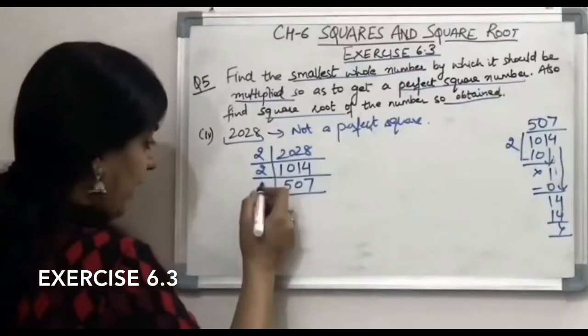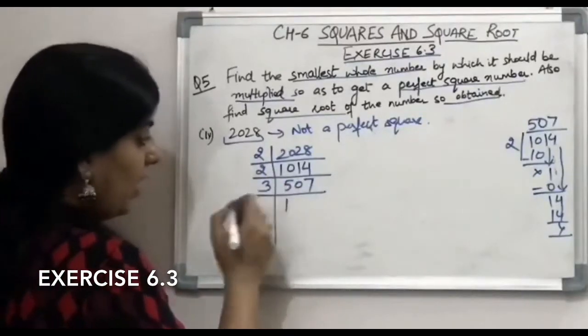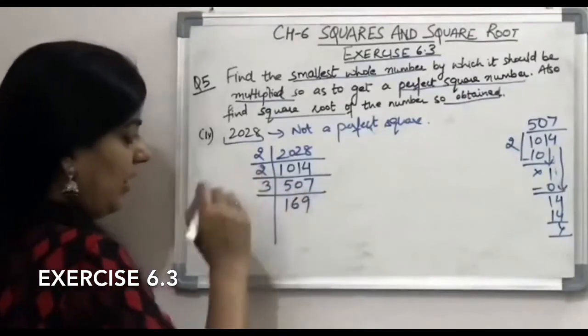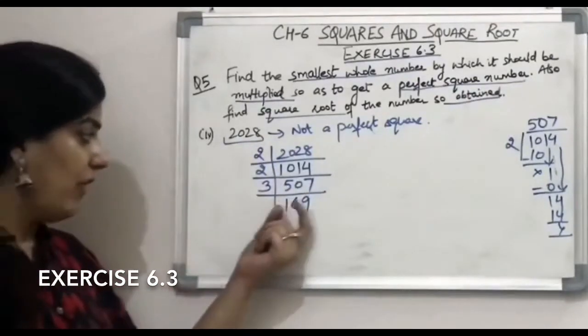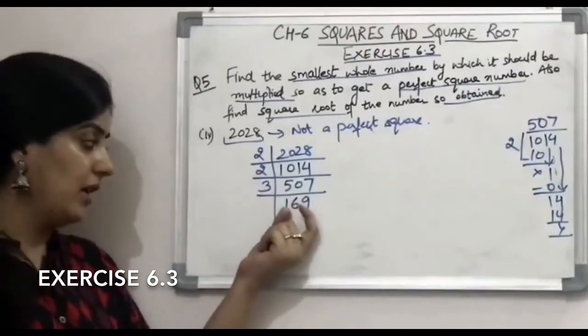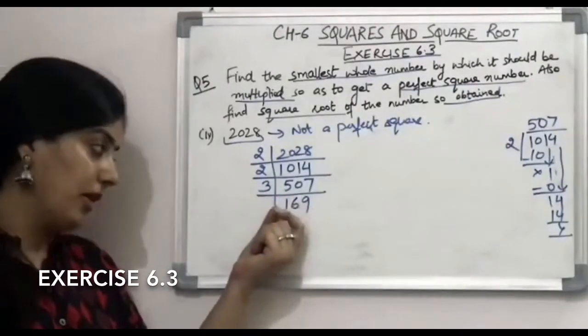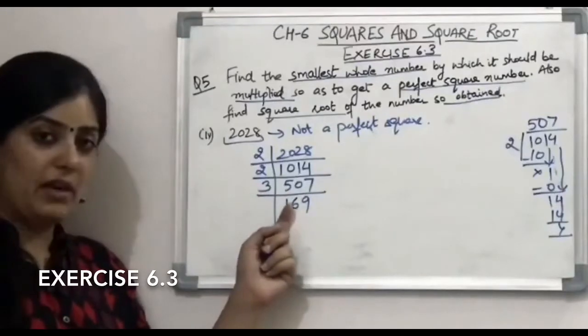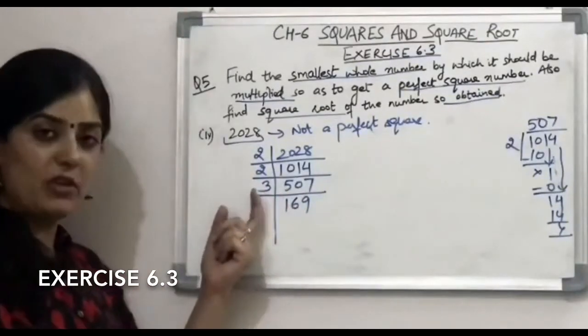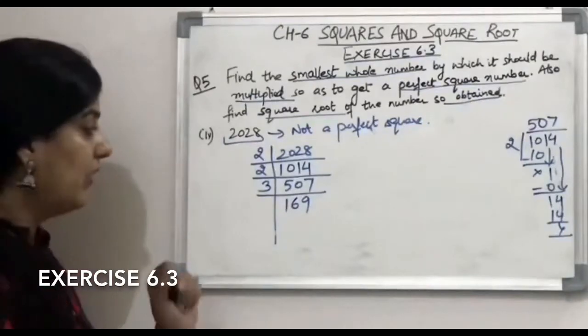So we will divide it by 3. 3 1s are 3, 20, 3 6s are 18, and then 3 9s are 27. Now 169. Next we will check if it is divisible by 3 or not. 9 plus 1 is 10, 10 plus 6 is 16. 16 is not divisible by 3, so this number will not be divisible by 3.